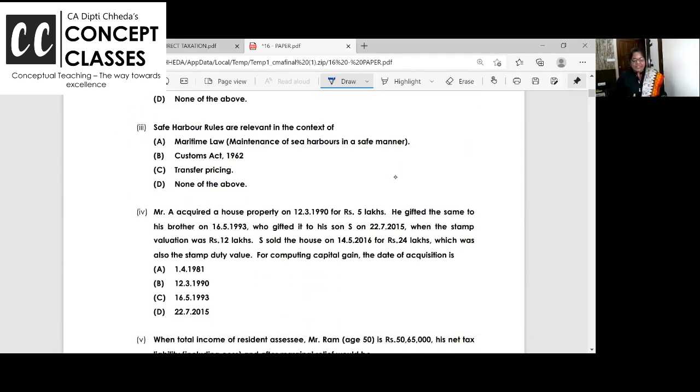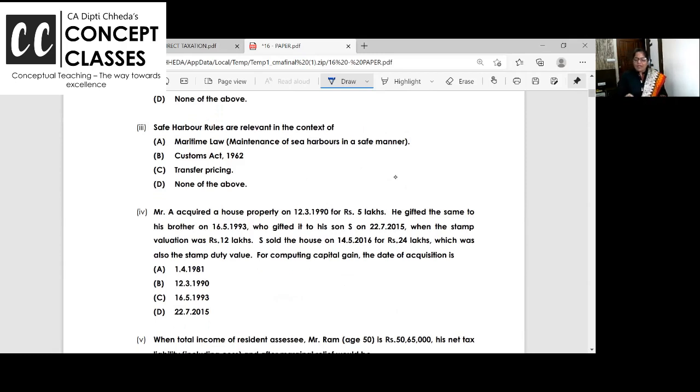Let us go to the next one. Safe harbor rules are relevant in the context of. You remember safe harbor rules are cases where you just accept whatever they say, and you're not going to put in the transfer pricing and ALP. So these are safe harbor rules. Detail is not there in your syllabus.